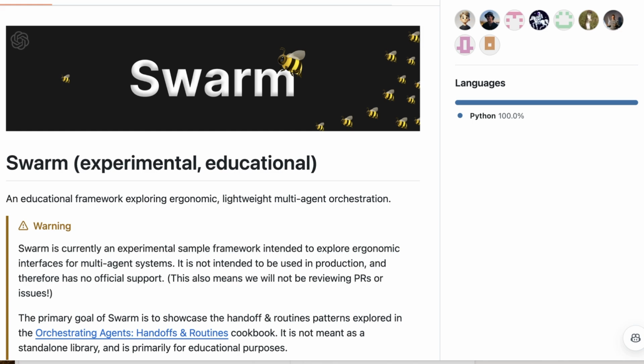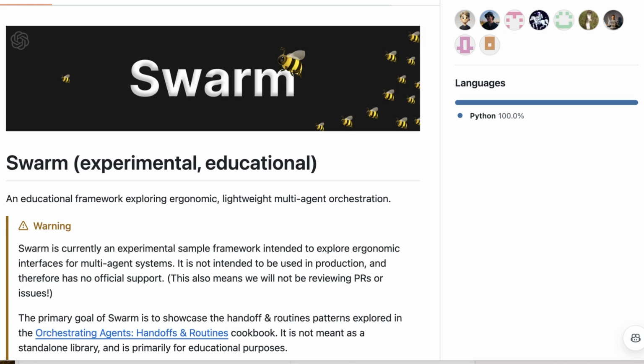So hopefully that gives you an introduction to Swarm and more importantly, the ideas behind Swarm. One of the things I do really like about this is it's really lightweight compared to something like LangGraph. It makes it much easier for you to see what's going on. It makes it easier to define tools and to implement. In many ways, it's giving you a lot of the ease of use of something like Crew AI, but still keeping you much more on the rails of something like LangGraph, where you're really guiding it, it can only go from here to here. The whole handoffs idea is a really nice way of doing this.